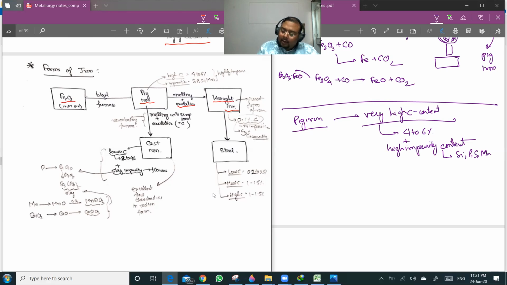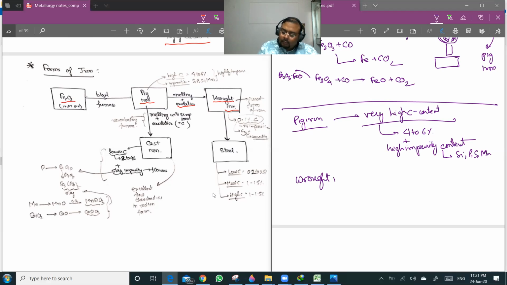Wrought iron is the purest form of iron. Its carbon content is very low, like 0.1% carbon, and most of the impurities are removed. The carbon is mainly present in the form of cementite, Fe3C.